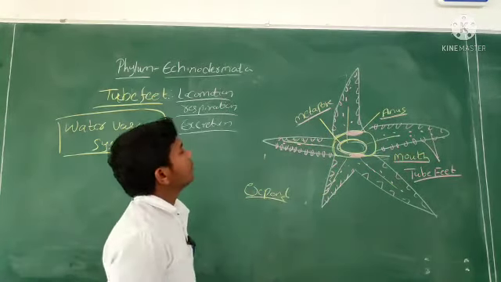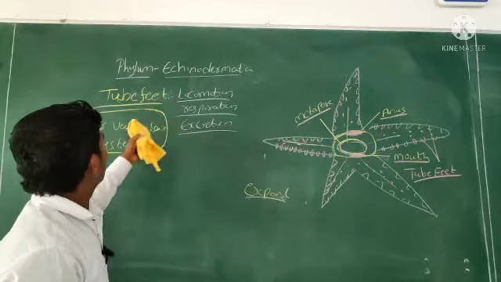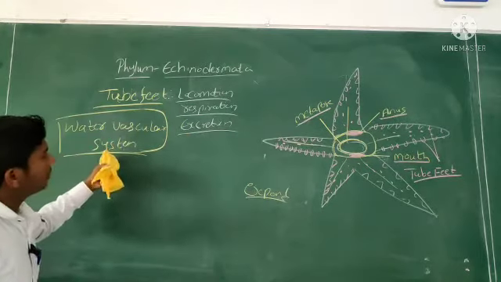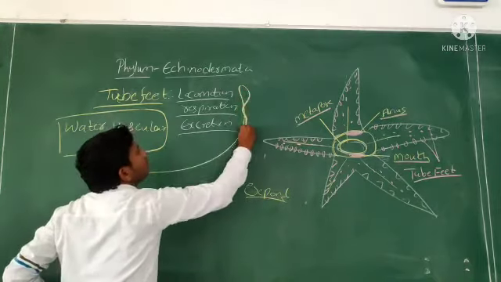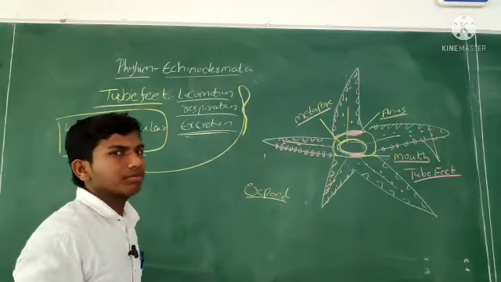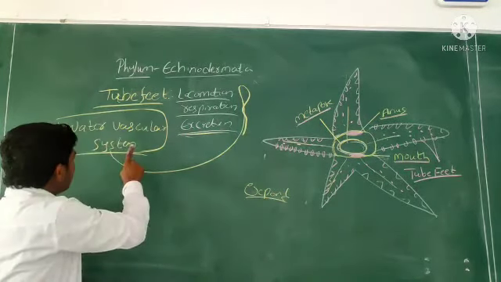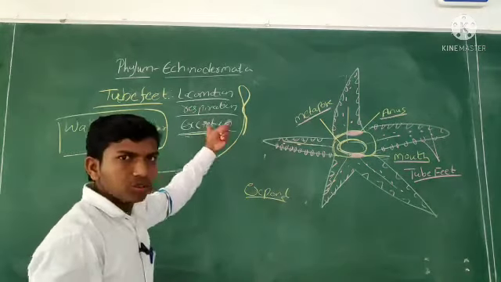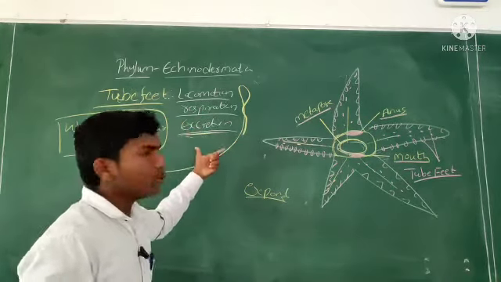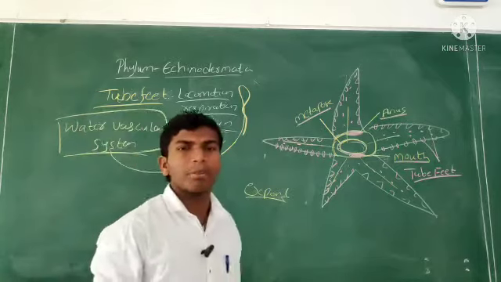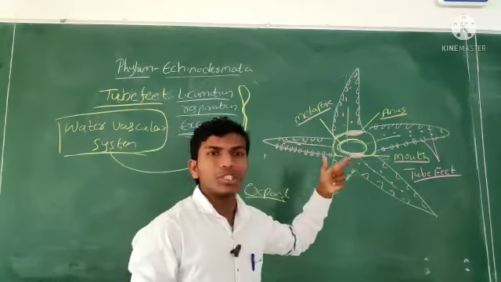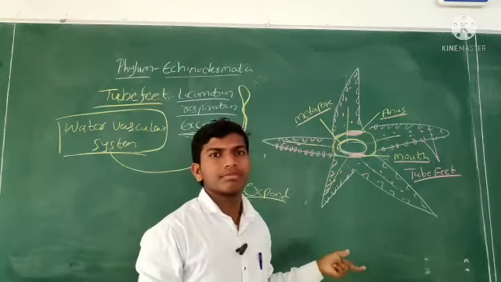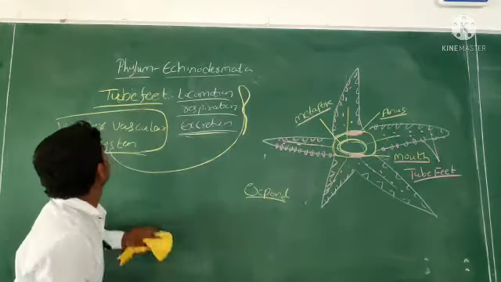Okay, see, through the water vascular system, all these functions are going to happen. Only from the water vascular system, locomotion is going to happen, respiration will happen, and excretion will also happen. Through what? Madreporite and 2 feet. Okay? Next.